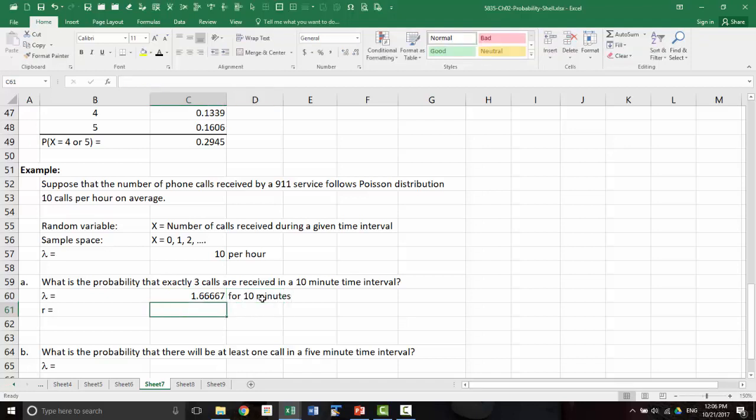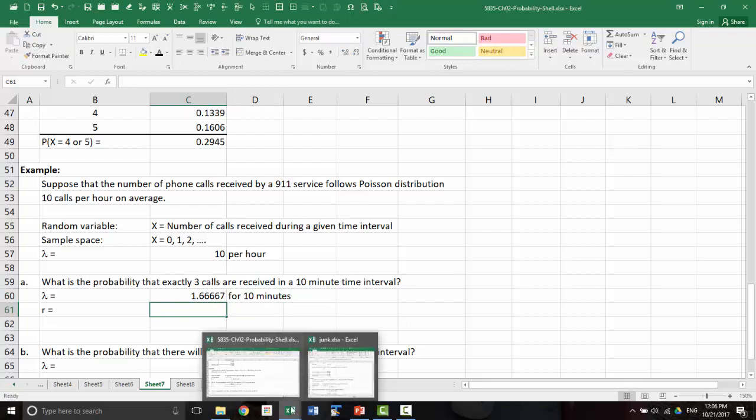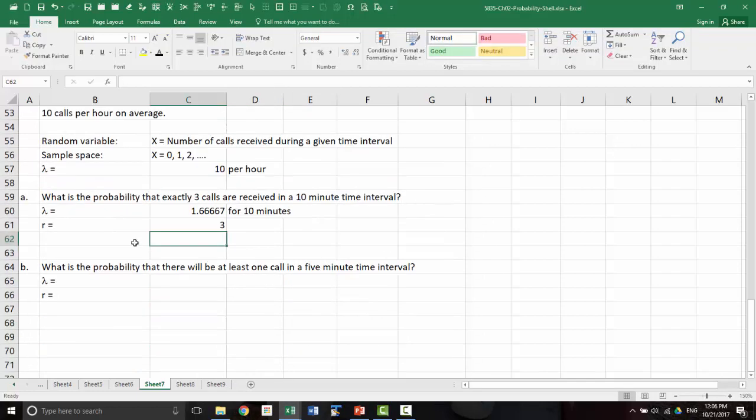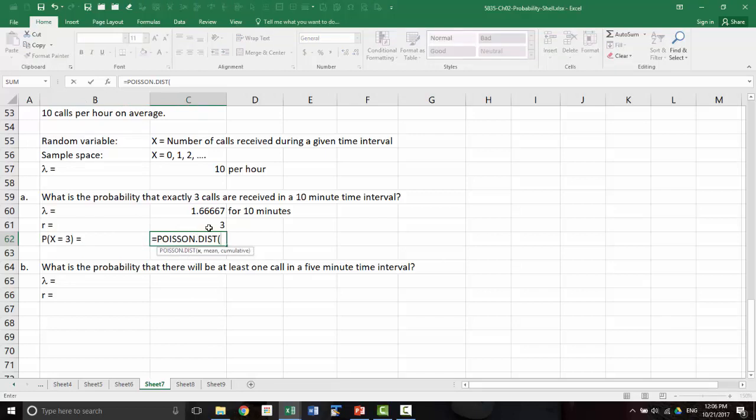Then we want exactly 3. So r is 3, right? Then we want the probability that x is equal to 3. And that would be Poisson distribution of that, comma, now the lambda is 1.667, comma 0 for exactly equal to 3.